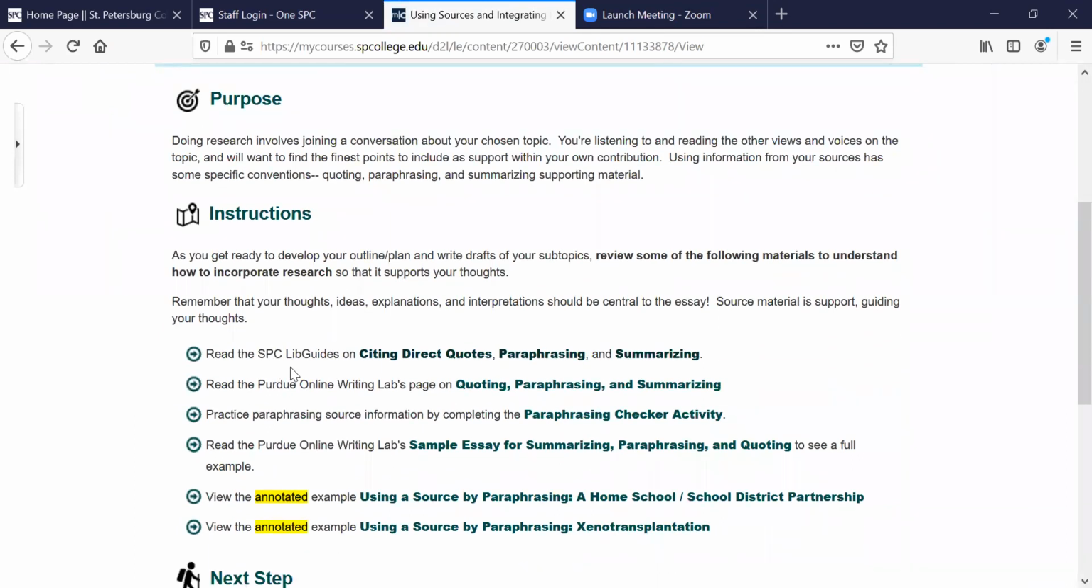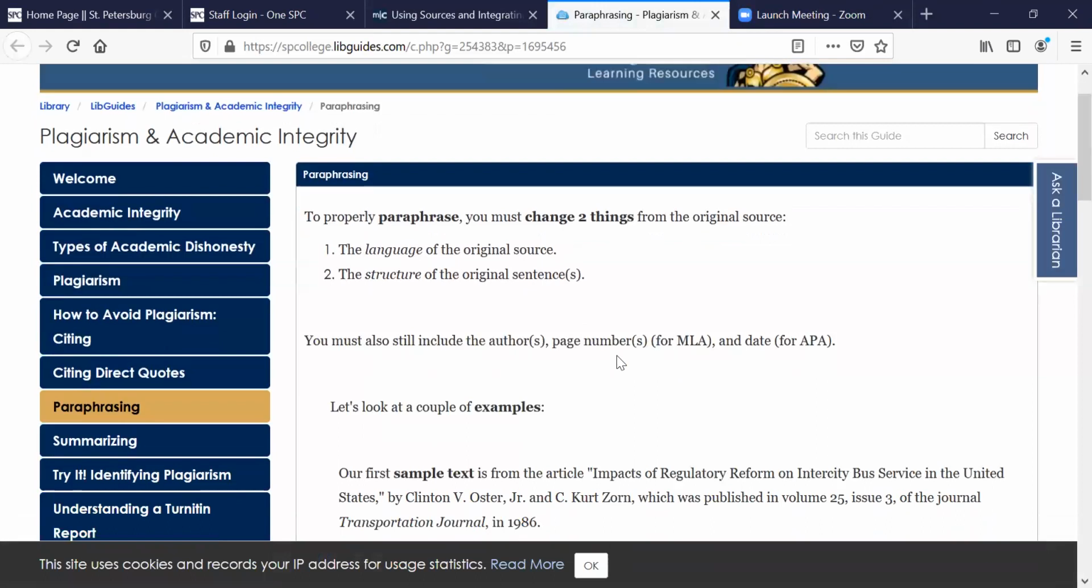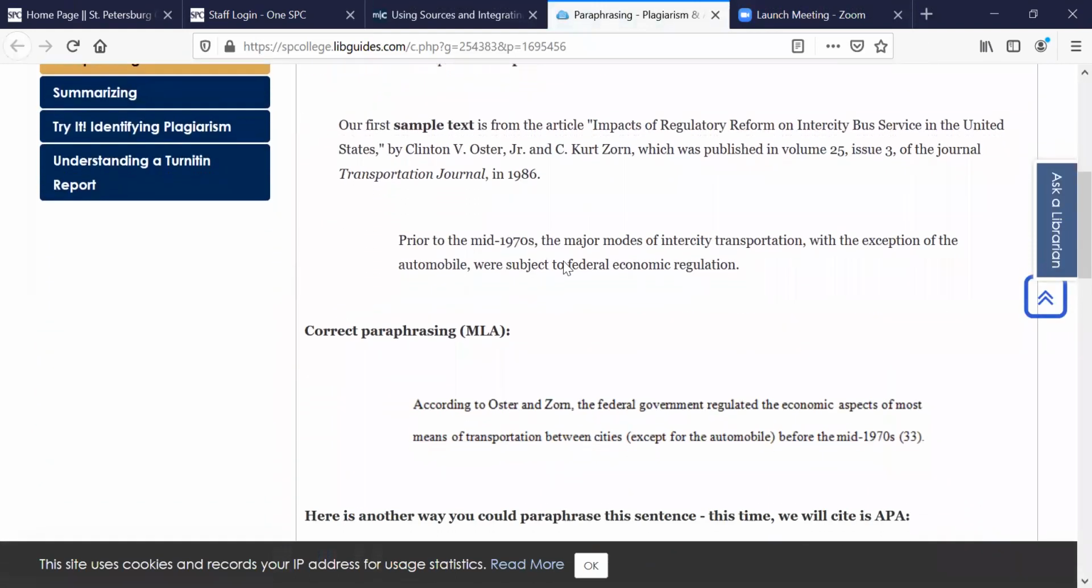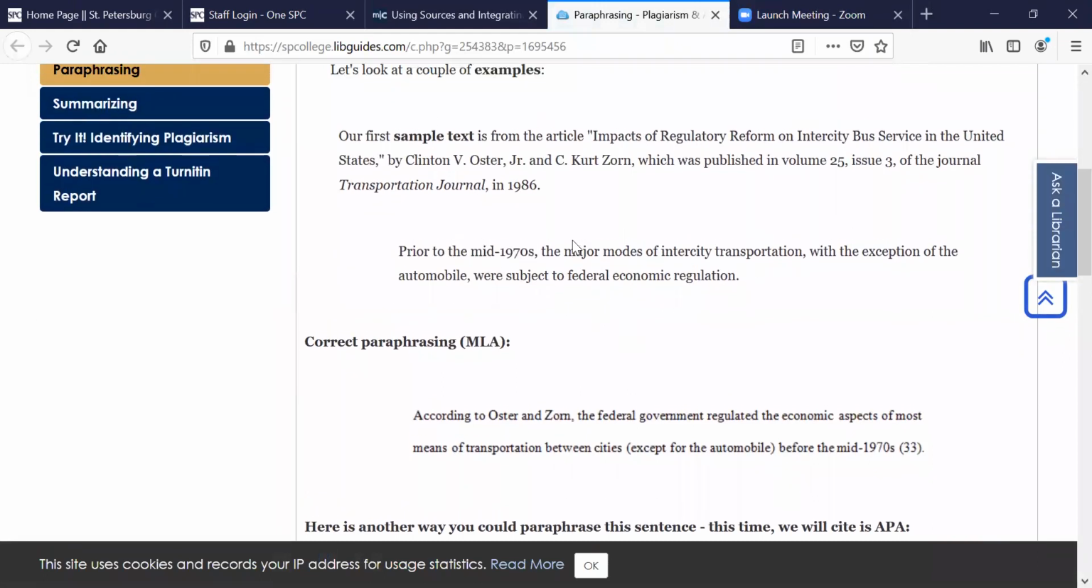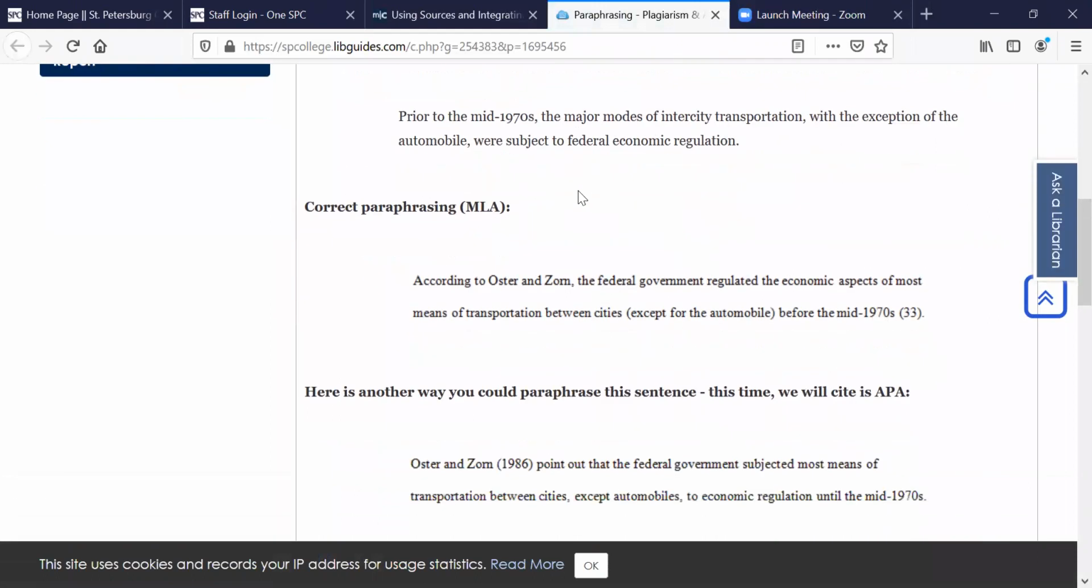So when you go down here, there are some library guides, for instance, citing direct quotes, paraphrasing and summarizing. And there are different ways that you can paraphrase or quote something and document it. So there are examples that follow. For instance, let's say you have a source and there are two authors, Oster and Zorn. You have a couple different ways you can treat that. You can either write their name into the sentence and then put the page number, if there is a page number present on your source, at the end like this, and that's for MLA documentation.